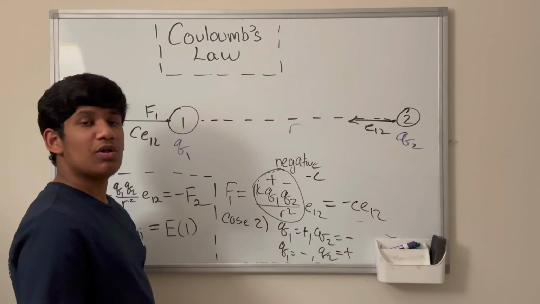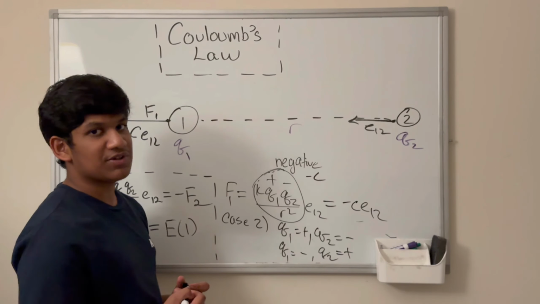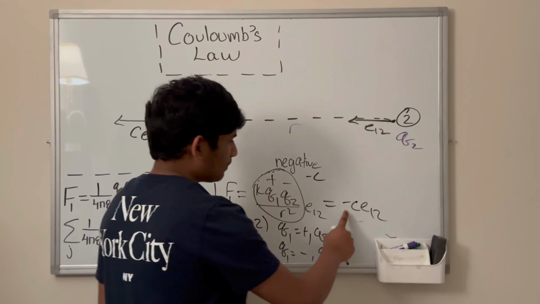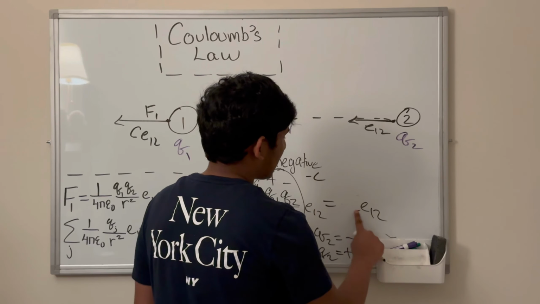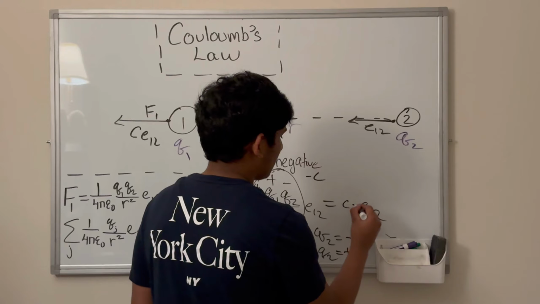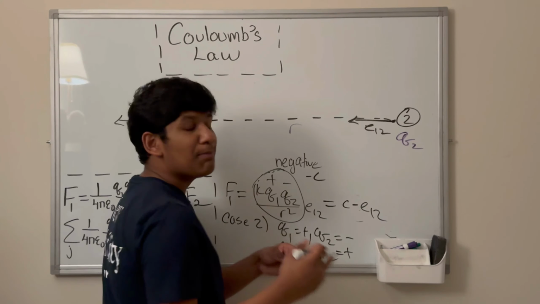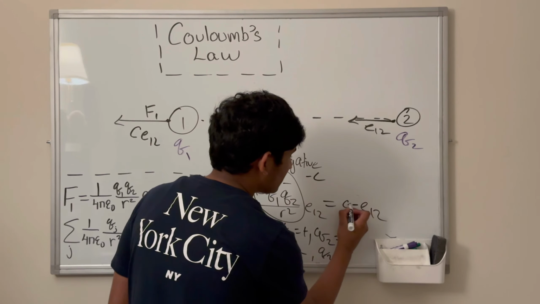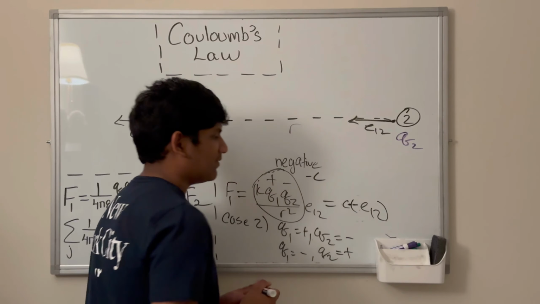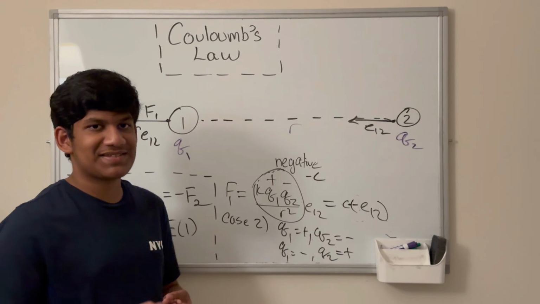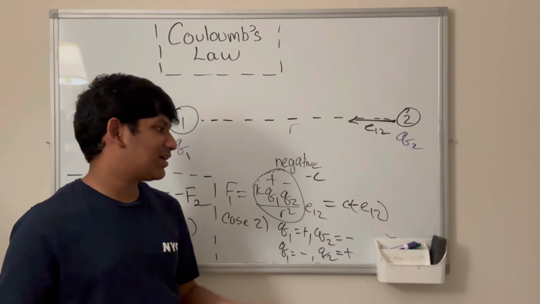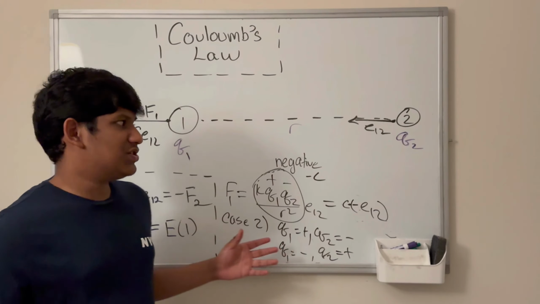But here's the crucial part, or the crucial significance of E12. We can just move the negative over here. Now don't consider this as C minus E12, consider this as C times negative E12. We can write it like this, where C is the scaling factor, and we have negative E12.